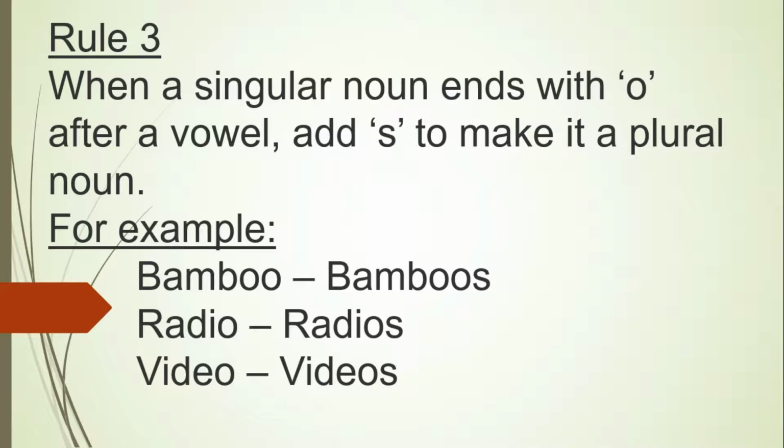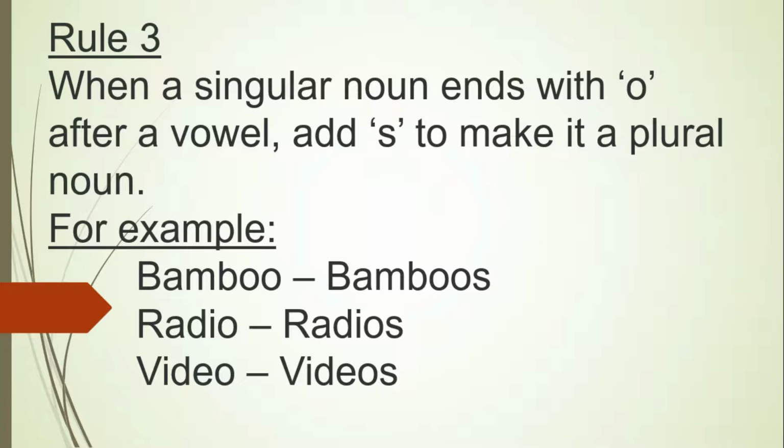Rule 3. When a singular noun ends with O, the letter O, after a vowel, add S to make it a plural noun. Again, O itself is a vowel, and if there is a vowel before the letter O, then you will have to add S. So rule 2 and rule 3 are pretty much similar.